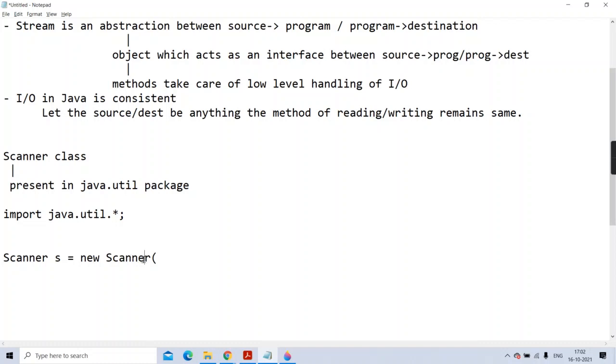Agreed guys? But remember, once the memory is allocated, it gives a call to one magic method. You can say a function which is called implicitly. You don't have to call it explicitly. And that function is called a constructor. We will be discussing more about it in the appropriate chapter. Now just remember, new will allocate memory as much as needed for one Scanner class object, but it will give a call to one magic method.